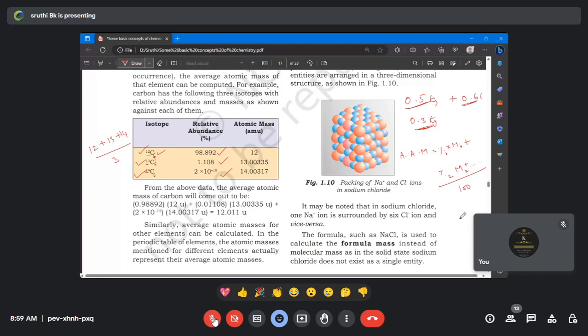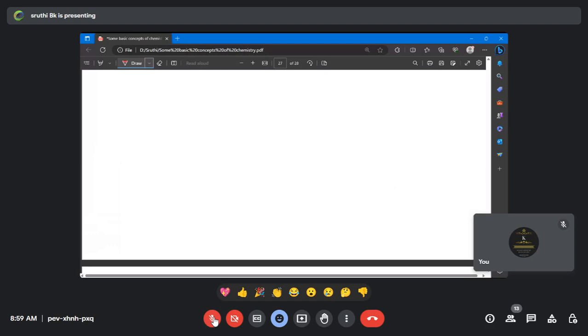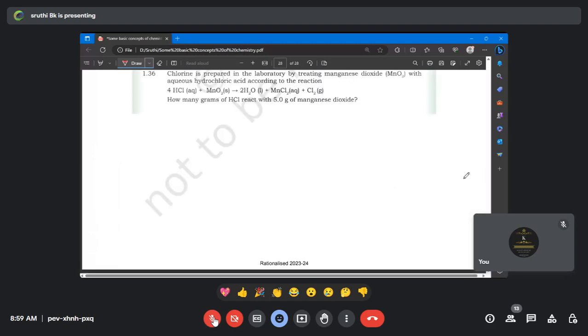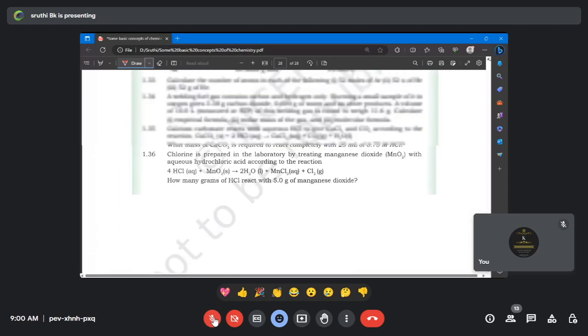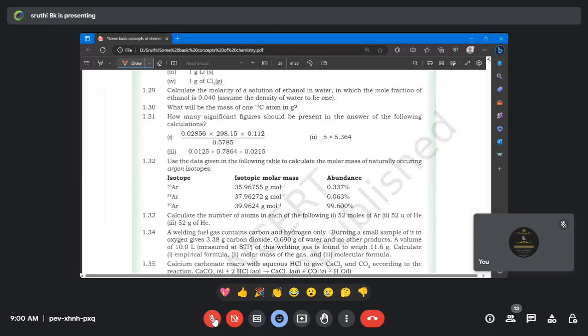Yes, ma'am. Okay. So there is one book back exercise in this percentage of mass. I think we don't want to spend too much time on the calculation, as it will take much time. So I want someone to say how to do the 1.32 sum. Here they are asking to find the average atomic mass, or you can say molar mass also. Molar mass is also a correct word. How do we need to do it? The percentage is given and the isotopic mass is given.